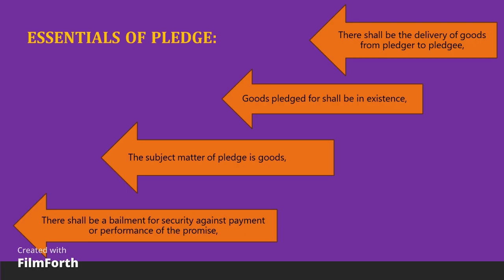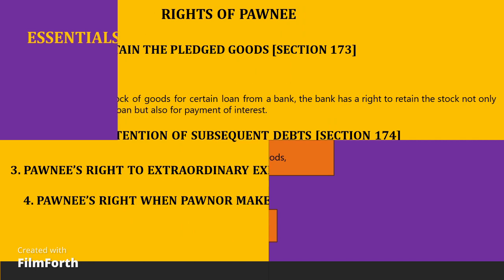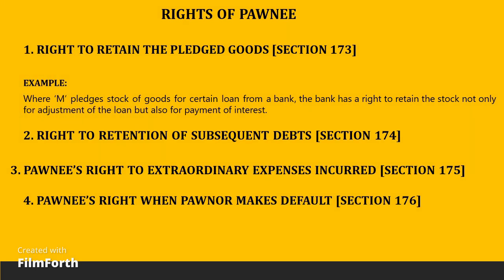In pledge, there is no change in ownership of the property. Under exceptional circumstances, the pledgee has a right to sell the property pledged. Sections 172 to 182 of the Indian Contract Act deal with the contract of pledge. Essentials of contract of pledge. Since pledge is a special kind of bailment, all the essentials of bailment are also the essentials of the pledge. Apart from that, the other essentials of the pledge are: there shall be a bailment for security against payment or performance of the promise.